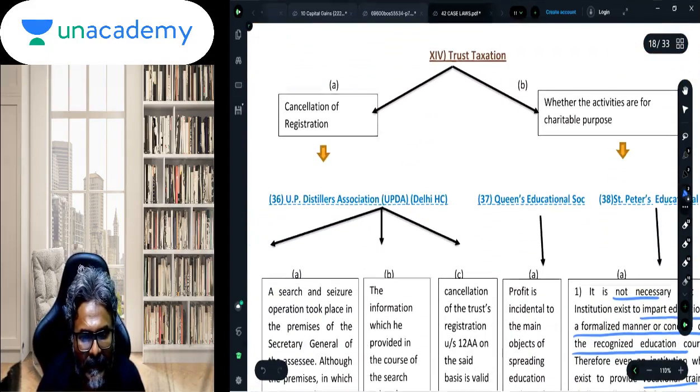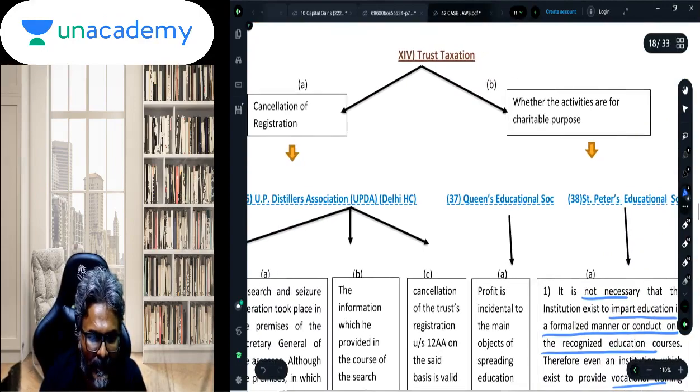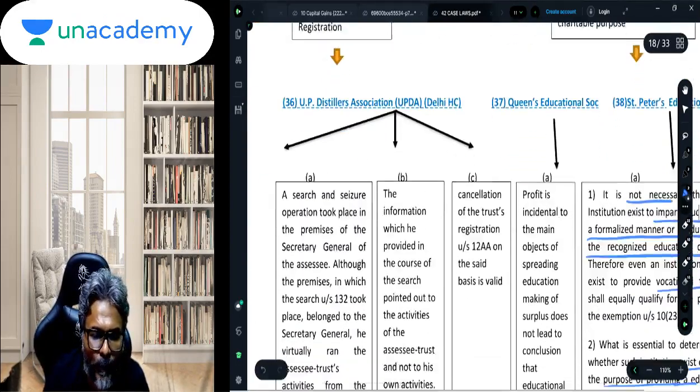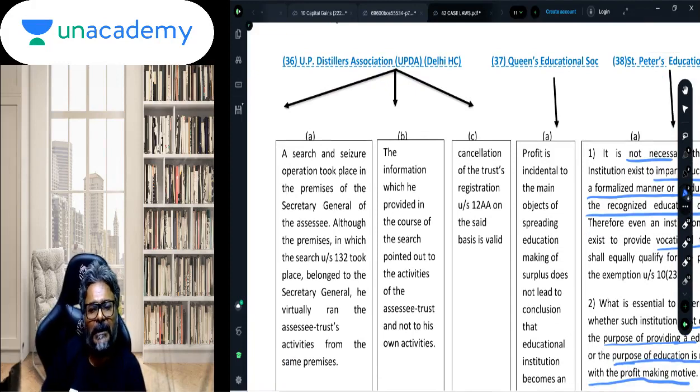The next is on trust taxation, students. Under trust taxation, this is a very interesting part. UP Distilleries Association, Delhi High Court, a very interesting thing happened. The search was conducted in the premises of the Secretary General. The search was meant for whom? It was meant for the trust, but it was conducted in the premises of the Secretary General of the trust. Now, obviously, the trust took offense, saying that you want to search the trust, but you are doing it in the premises of the Secretary General of the trust.